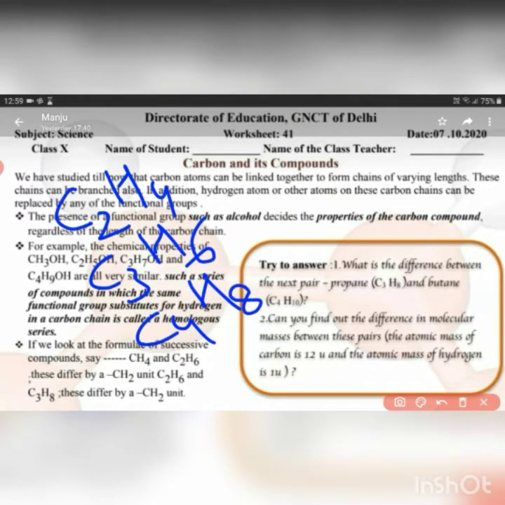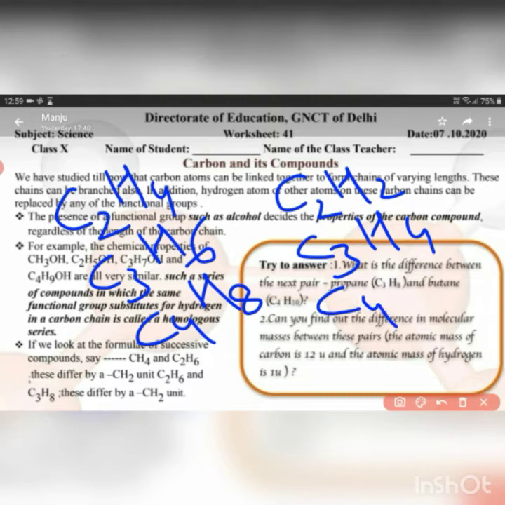Like that we can also write for alkynes, C2H2, this is ethyne. C3H4, this is propyne. C4H6, this is butyne. So in this way it is very easy to write the consecutive series, as we know there is a difference of one carbon and two hydrogen atoms.